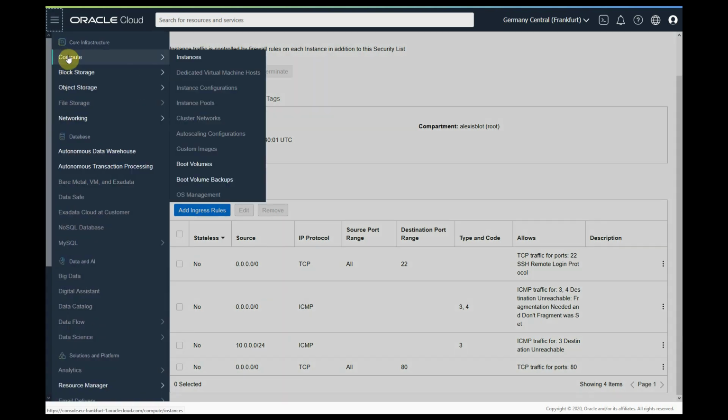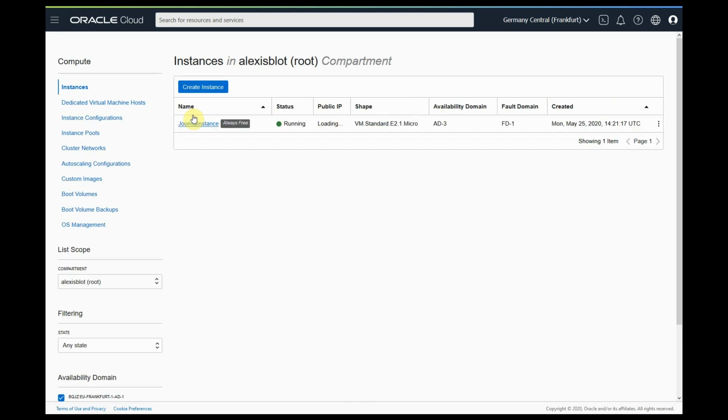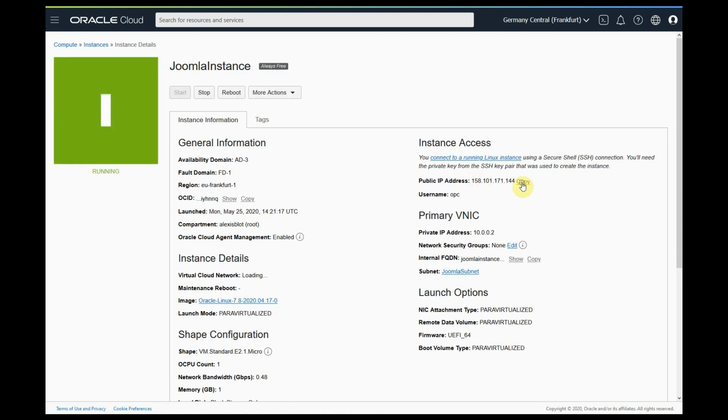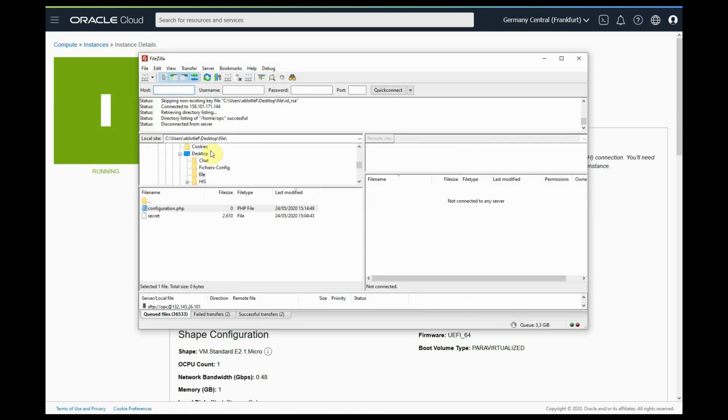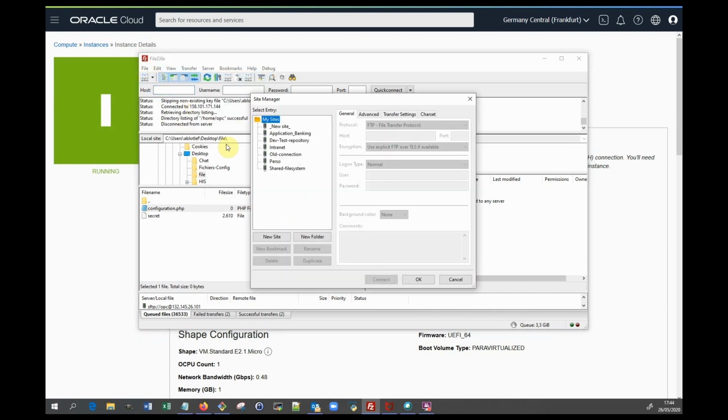Now let's see our instance. Our instance is running now. We have a public IP that has been associated. We copy it and we will configure FTP client, which in this case is Filezilla, but it could have been WinSCP or any other FTP client.